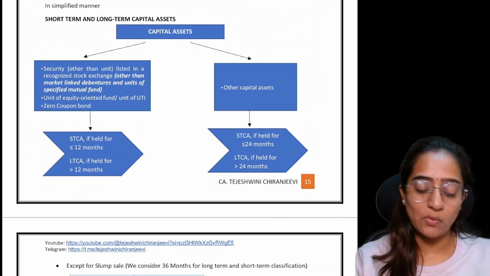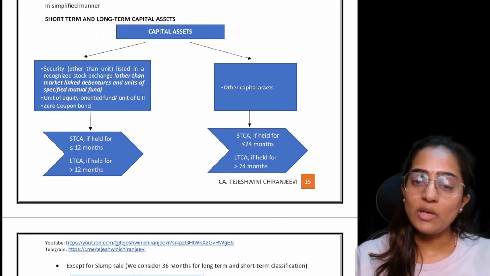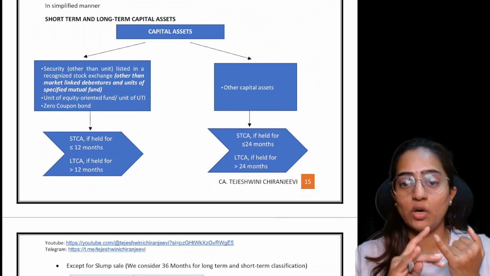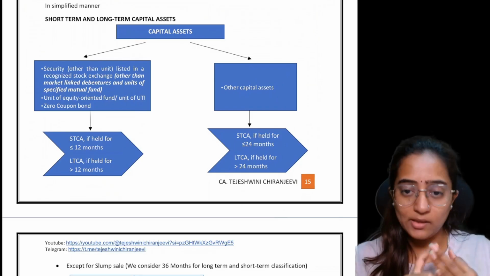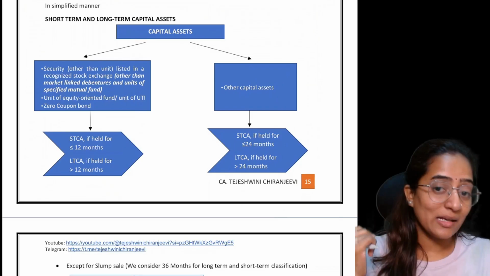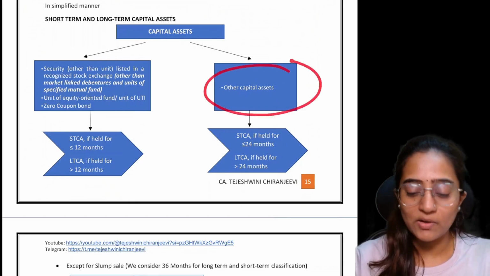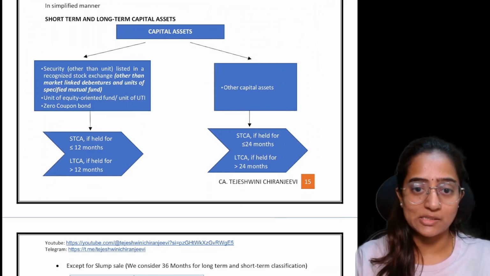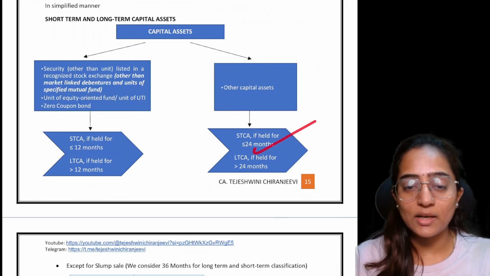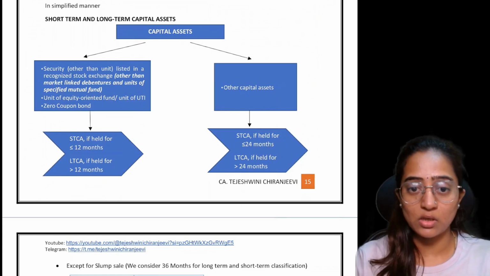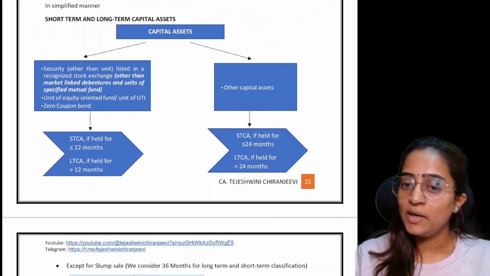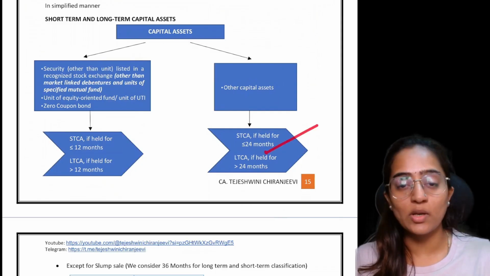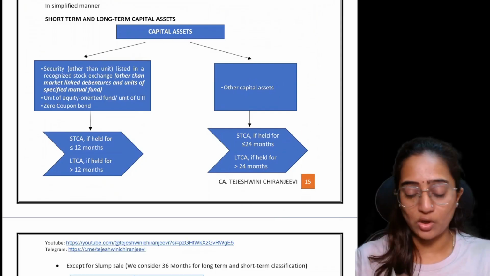If it is more than 12 months, it is long term. For every other capital asset, your jewelry, land, building, immovable property, movable property, unlisted shares, all these points are covered under the definition of other capital assets. Now, if it is held for a period greater than 24 months, it is treated as long term. If it is less than or equal to 24 months, it is treated as short term.